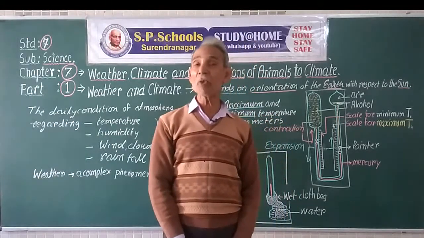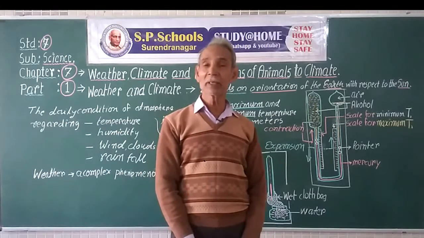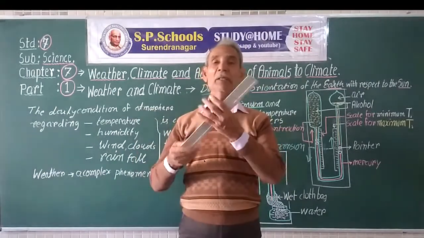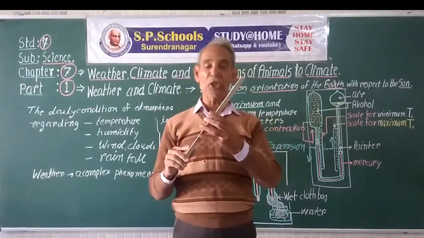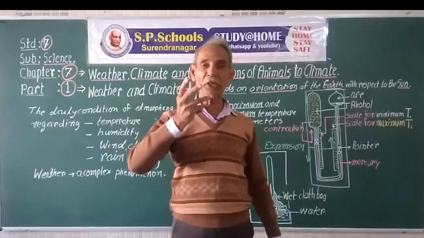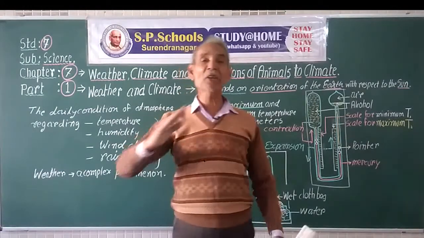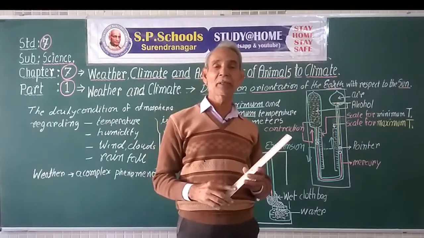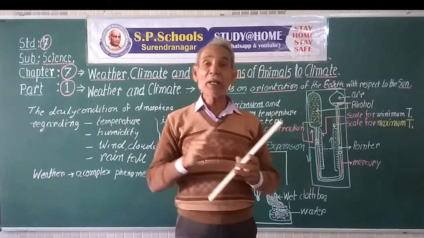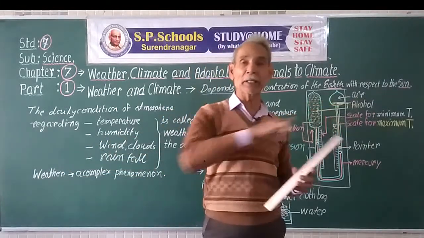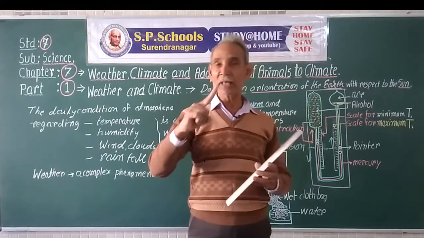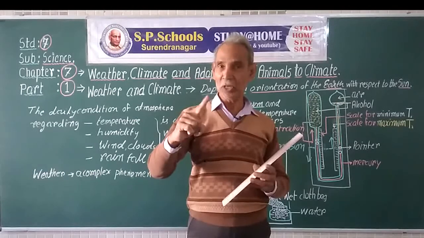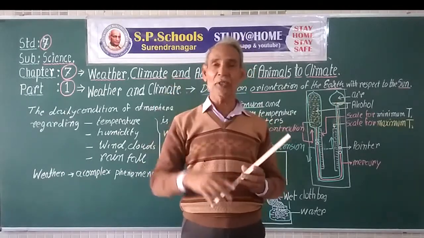What happens while revolving around the sun? When the earth rotates round its imaginary axis, there is a direction of rotation. While revolving around the sun, the direction of the axis of rotation of the earth doesn't change.